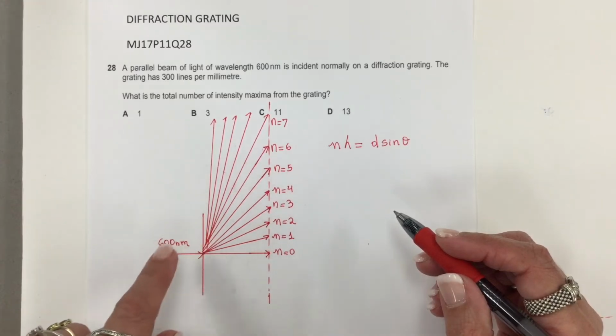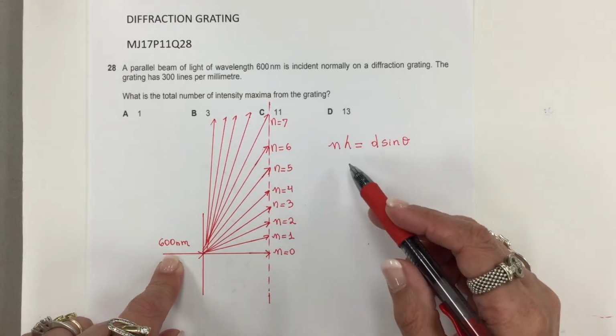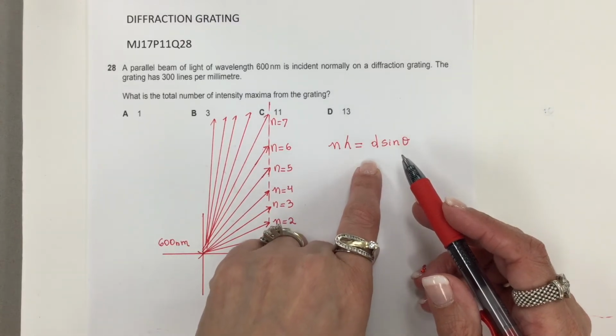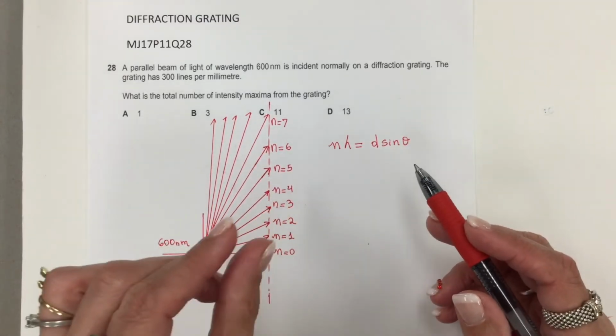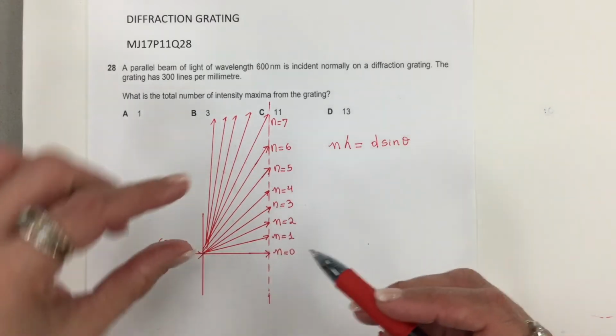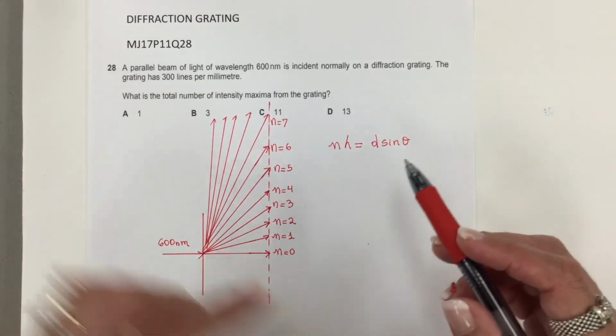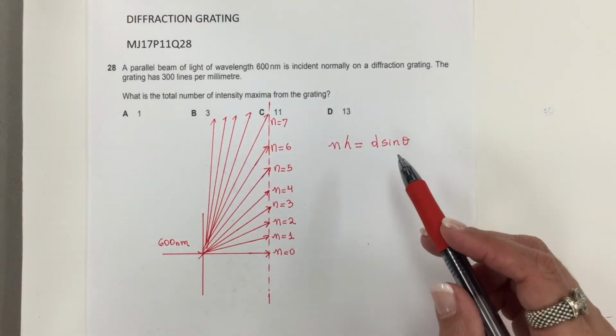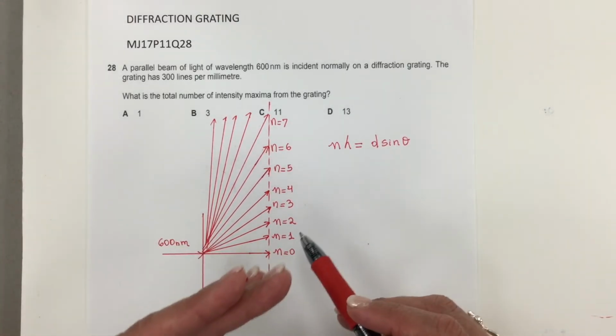Lambda is the wavelength of light. D is related to the distance between the lines on the grating. And theta is the angle that the ray makes with the normal.